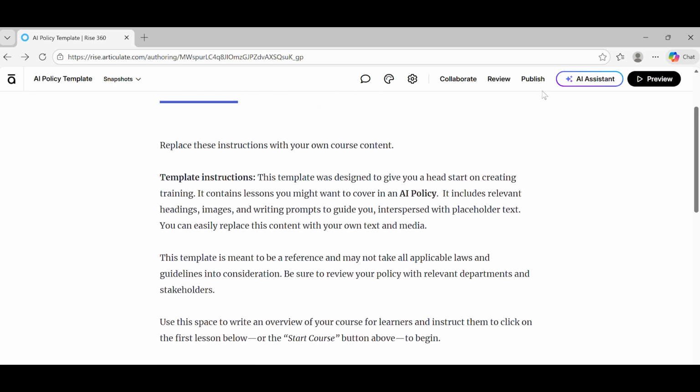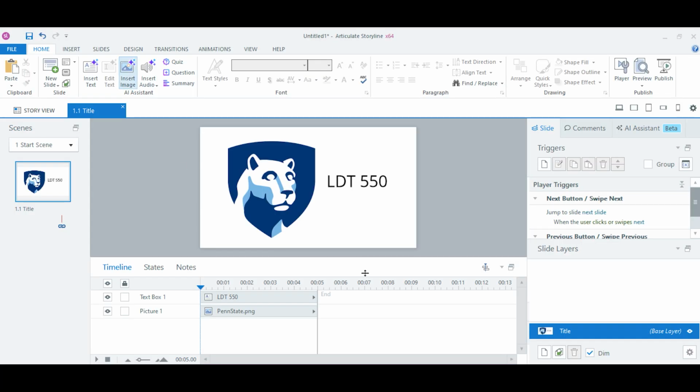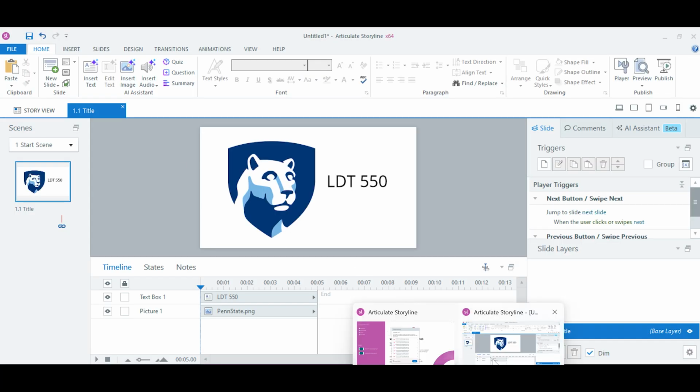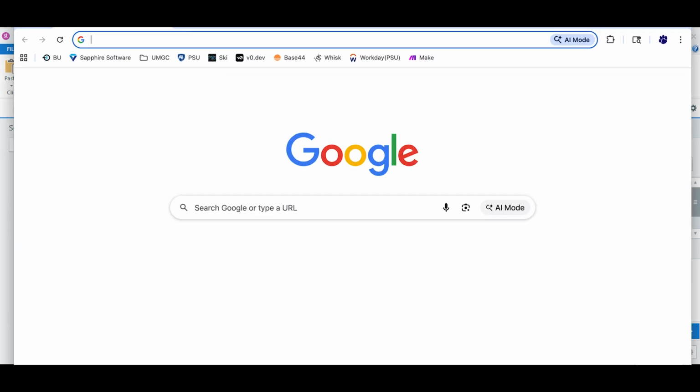But up here, instead of going to publish, you're going to want to go to review. And then when you click review here, you can see that it has the same thing: create new item, publish new version, everything else, right? So last name, first name, and then publish it, and off you go. This is because, and let me go back to that Storyline. Did it show? All right. Reason being, and I think I copied the link, so let's go ahead and have a look here.